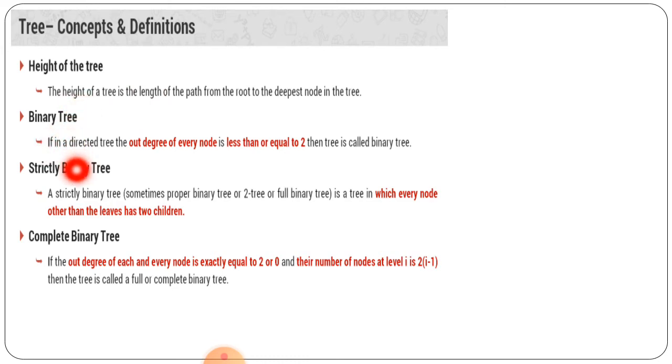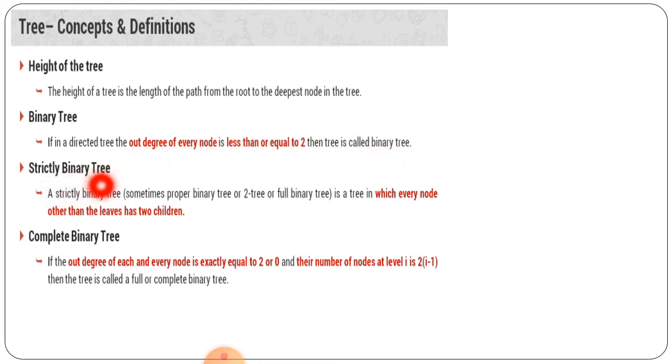Now binary tree: if in a directed tree the out degree of every node is less than or equal to 2, that means 0, 1 or 2, then the tree is called a binary tree.